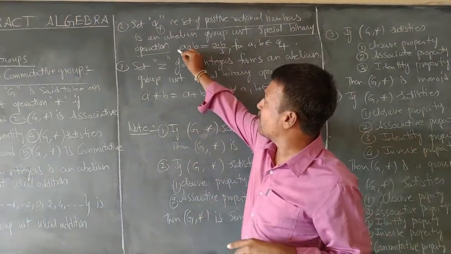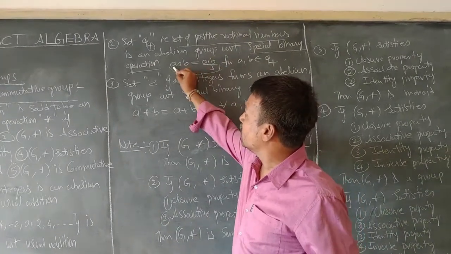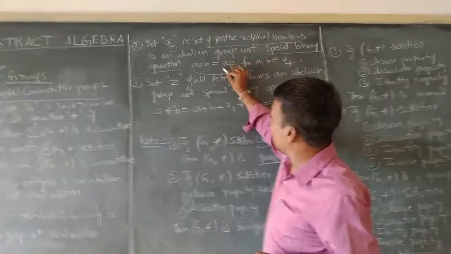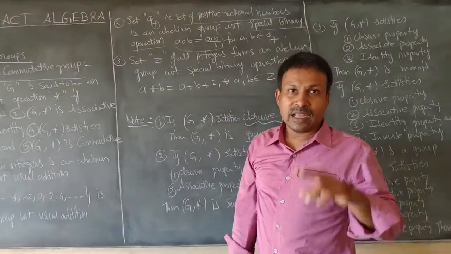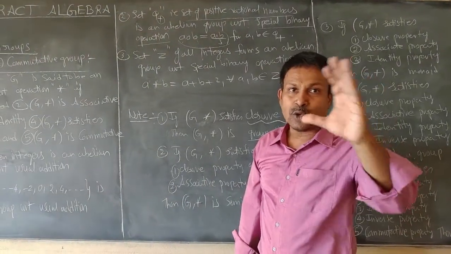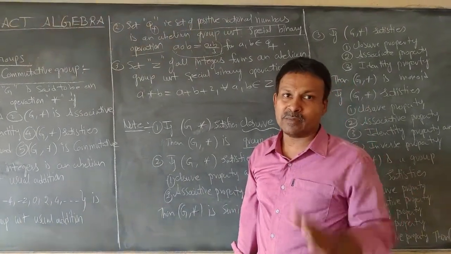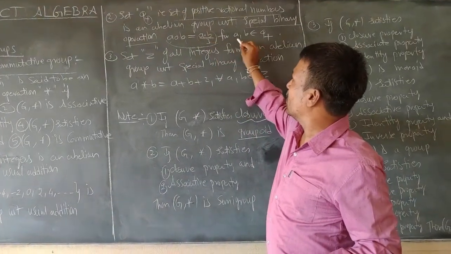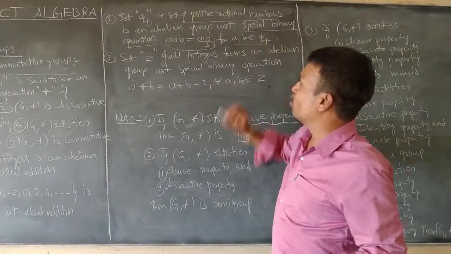It is a special operation which joins two elements a comma b by the condition a into b by 3, right? Especially we see these kinds of operations in group theory, that is in abstract algebra, right? a star b is equal to a into b by 3 for a comma b belonging to Q plus.